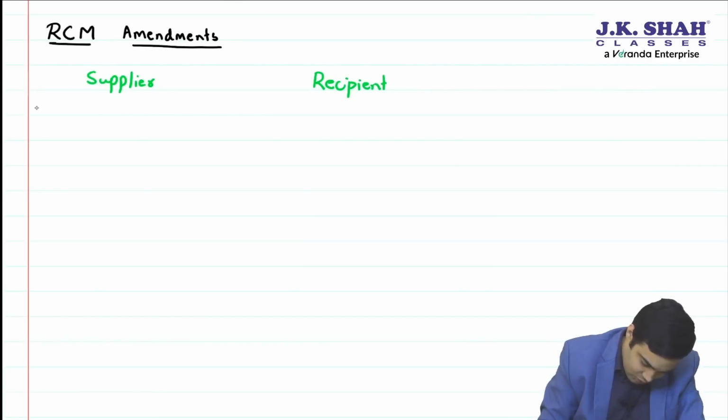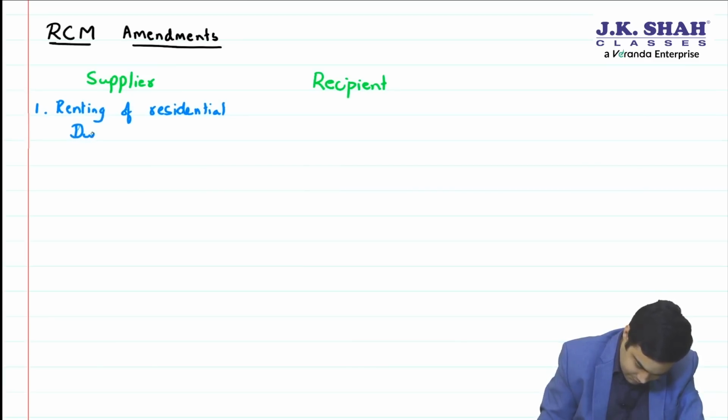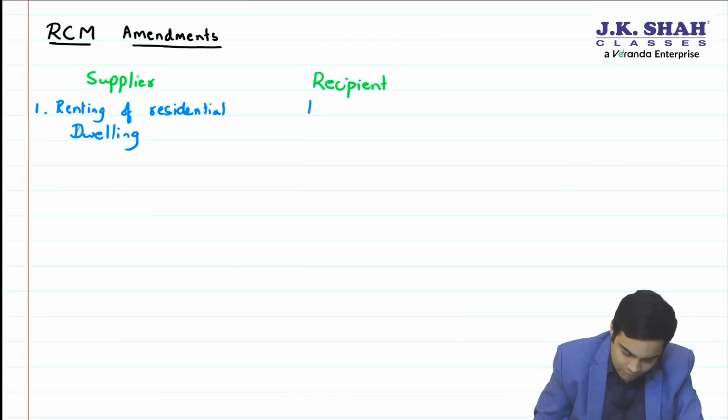In the supplier column you'll write renting of residential dwelling. And in the recipient column you'll write registered person.